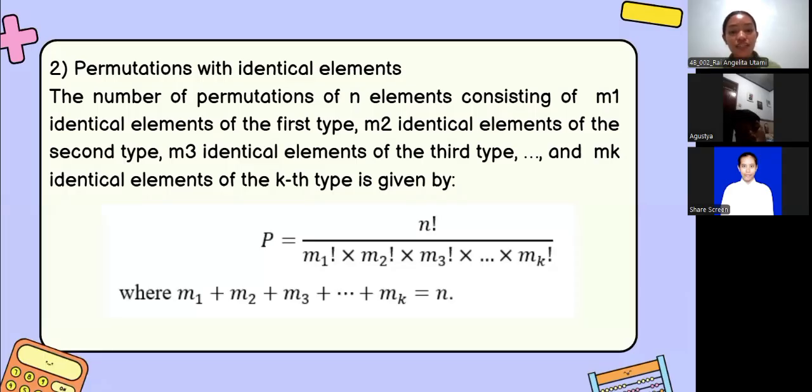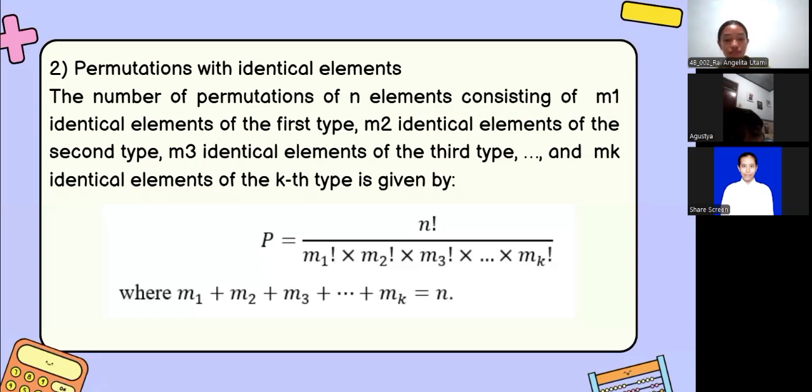The number of permutations is given by P equals n factorial divided by m1 factorial times m2 factorial times m3 factorial times until times mk factorial. Remember, the sum of all these identical groups must equal the total number of elements, or m1 plus m2 plus until plus mk equals n.